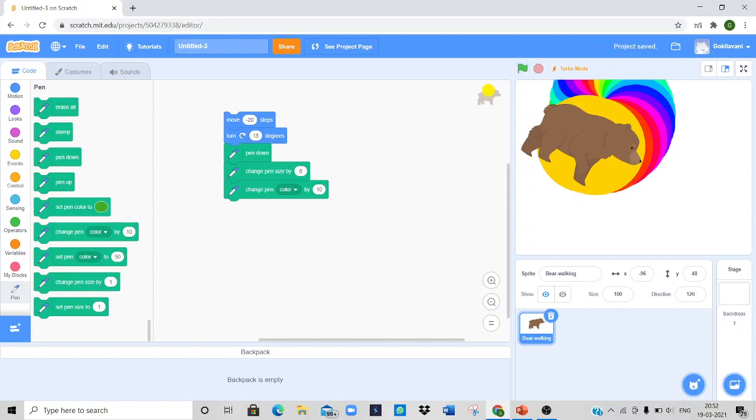Here the pen down block draws a line as the sprite moves on the stage. The set pen size to 1 block is used to set the thickness of the pen to a specific number. You can change the thickness of the pen by typing in the number box. Change pen color by 10 is a very important block to change the pen color by using different numbers.